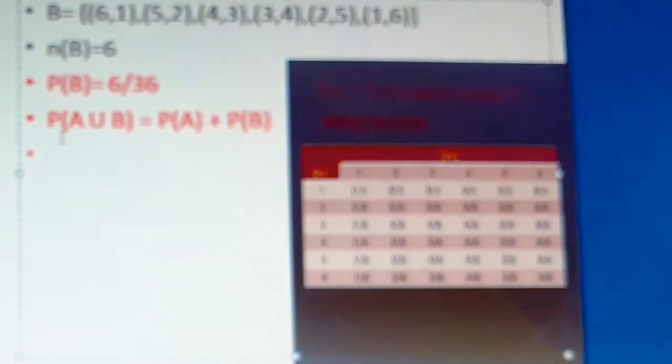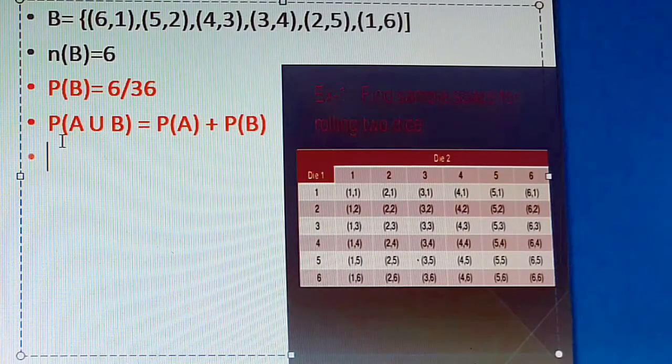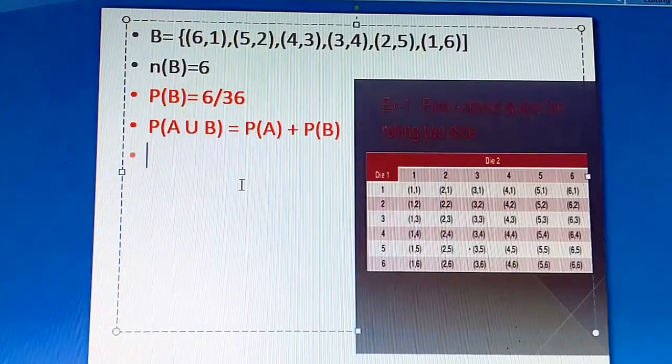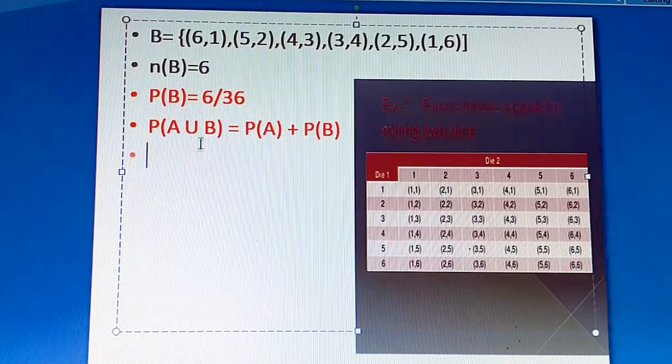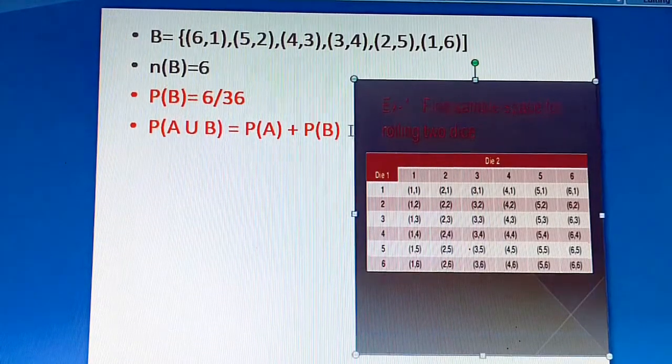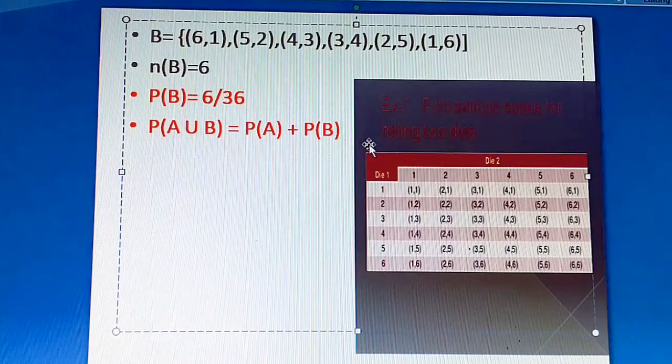Now what we will do, we will use this formula: P of A union B is equal to P of A plus P of B. What is P of A union B? We'll add both the events. Since it is a mutually exclusive event, we will directly add both the probability values.